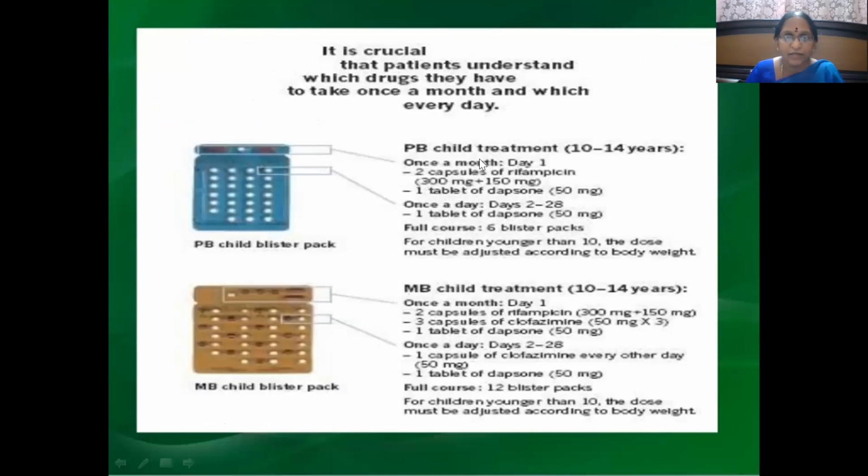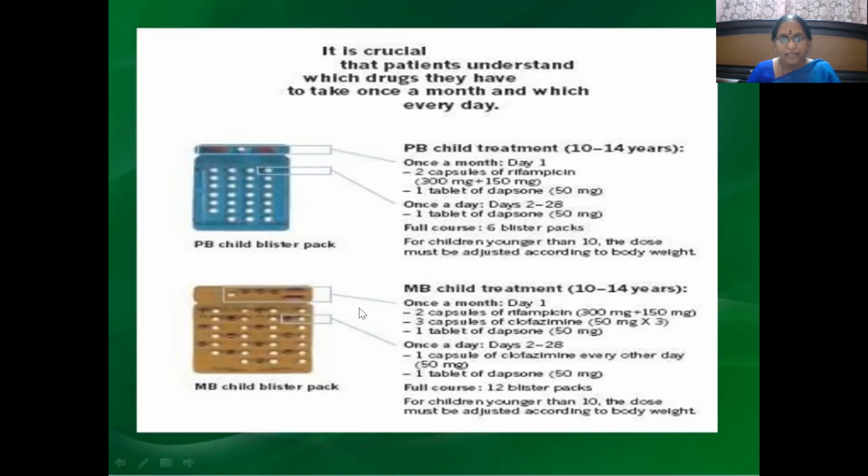Here you can see the same thing. Paucibacillary treatment: once a month, day 1, 2 capsules of rifampicin, that is 150 mg and 150 mg. Then this is 300 mg plus 150 mg, 450 mg. That's what we have discussed in the earlier slide. Then this is 1 tablet of dapsone 50 mg, half of the adult dose. Then every day we have to give 1 tablet of dapsone 50 mg. So 6 blister packs for 6 months for paucibacillary.